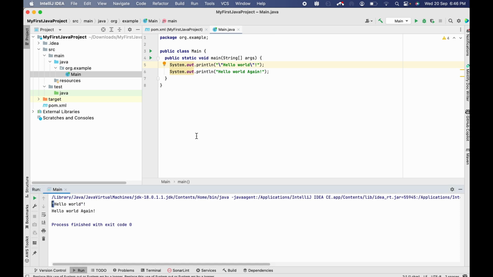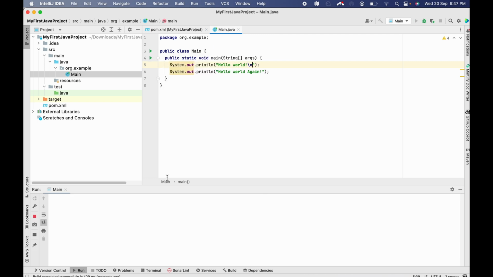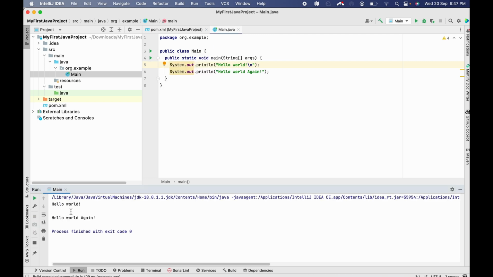Similarly, if we want to print a new line after this, we can add a \n and run. So there is a new line added in between these two.